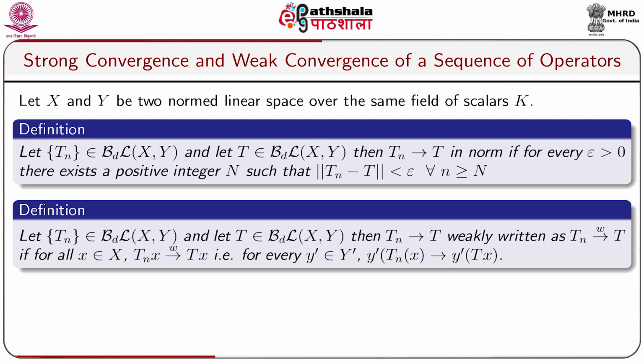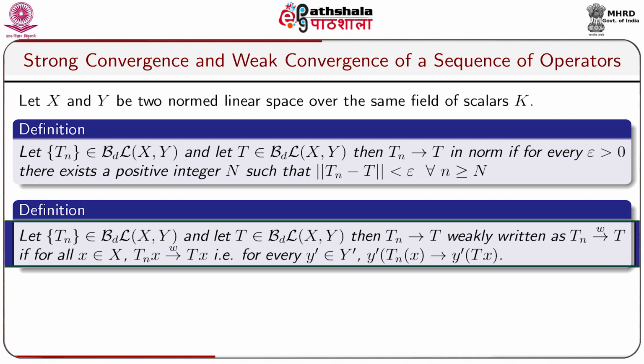Now we take some definitions. Let capital X and capital Y be two normed spaces over the same field of scalars capital K. Let the sequence T_n belong to BL(X,Y). That means BL(X,Y) is the collection of all bounded linear operators from X to Y, and let T belong to BL(X,Y). Then T_n converges to T in norm if for every epsilon greater than 0 there exists a positive integer capital N such that norm T_n minus T is less than epsilon for all n greater or equal to capital N.